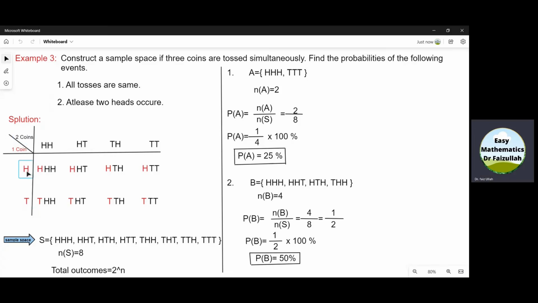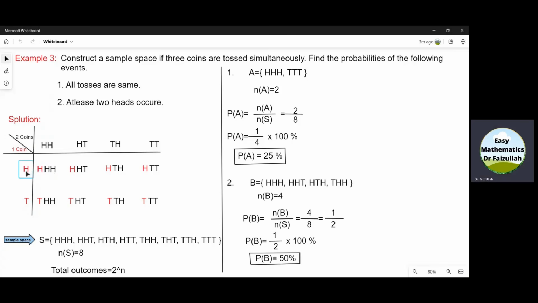Now, to find the outcomes when we toss 3 coins simultaneously, we write this red head with black HH and we get HHH, this outcome, that all heads occur.